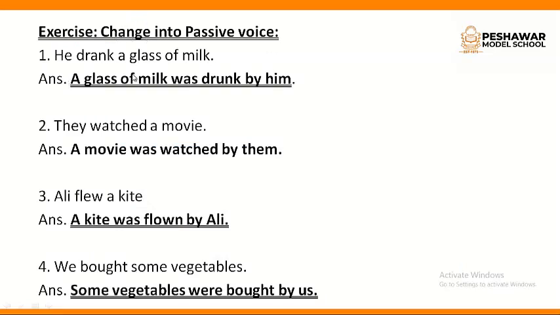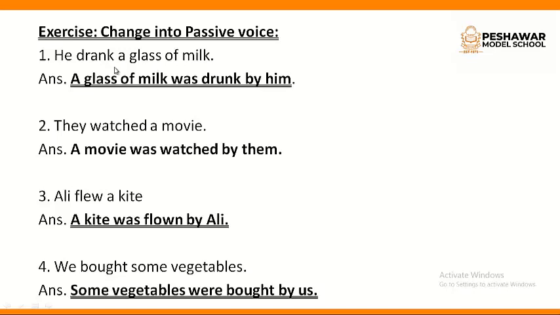Change into passive voice. He drank a glass of milk. This is simple past tense, so the second form of verb is used, something which has been done in the past. He is the subject, drank is the verb, and the object is a glass of milk. Now we are going to change the position. A glass of milk is singular, so the helping verb will be was.